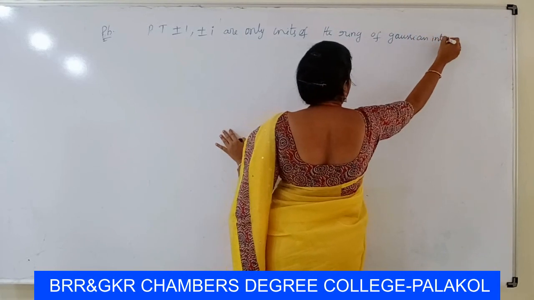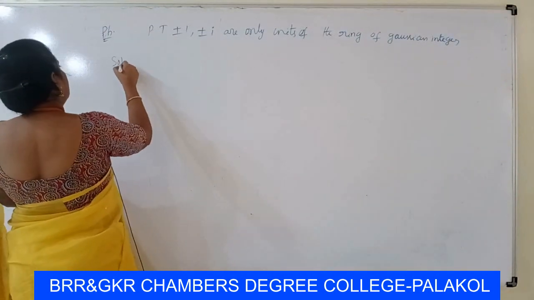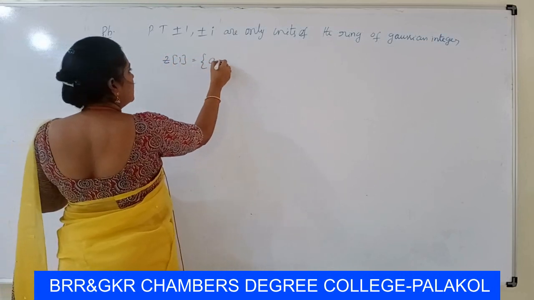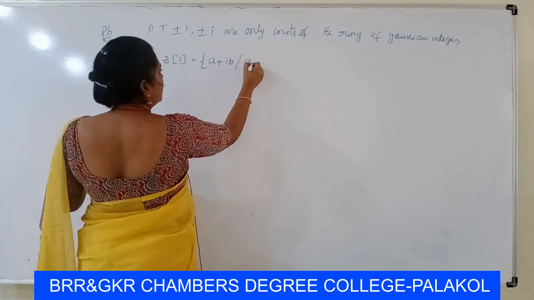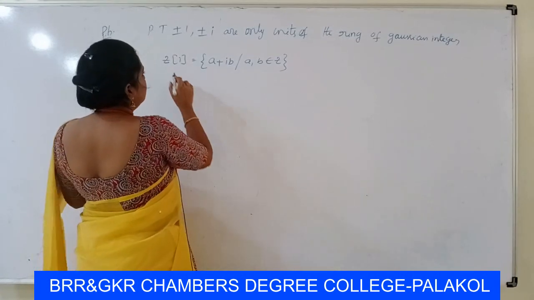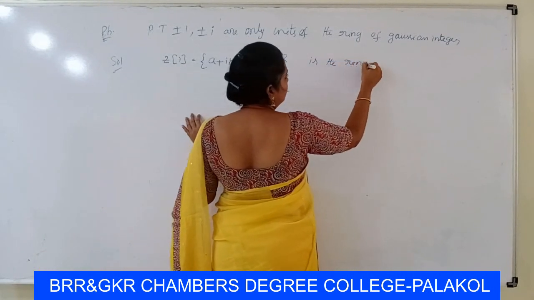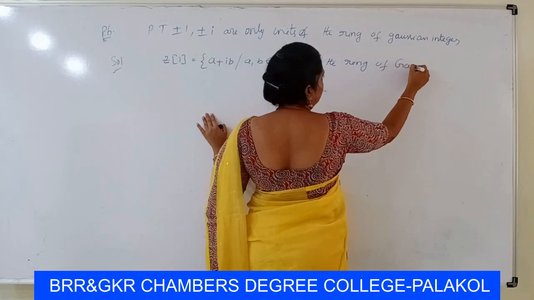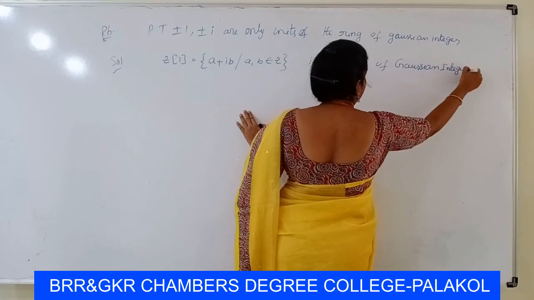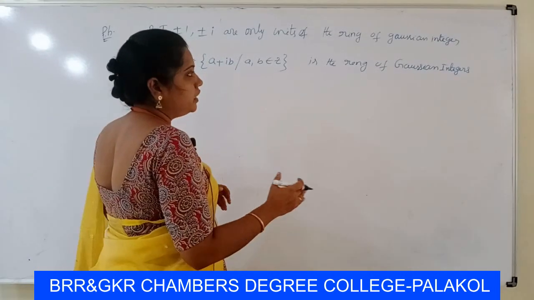The ring of Gaussian integers is denoted as Z[i], which contains elements of the form a plus ib, where a, b belong to the integers. So Z[i] is the ring of Gaussian integers. Those are complex numbers, but a and b must belong to the integers.